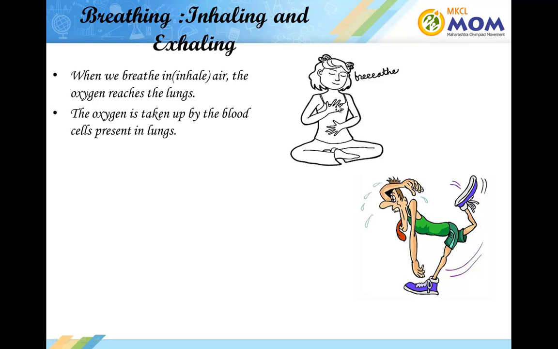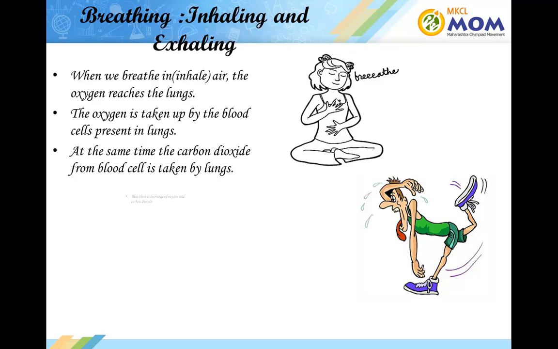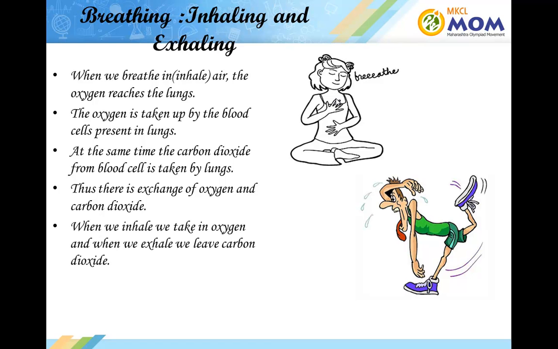The oxygen is taken up by the blood cells present in the lungs. At the same time, the carbon dioxide from the blood cells is taken up by the lungs. Hence, there is exchange of oxygen and carbon dioxide. When we inhale, we take in oxygen, and when we exhale, we release carbon dioxide.